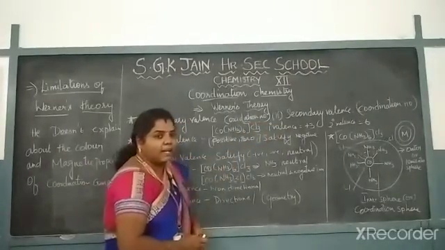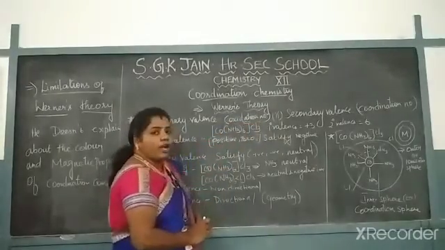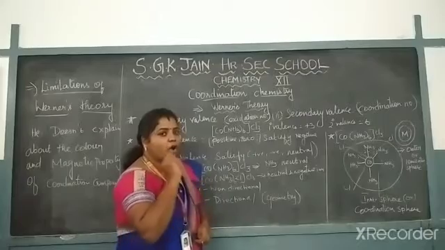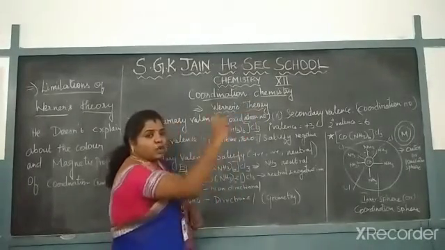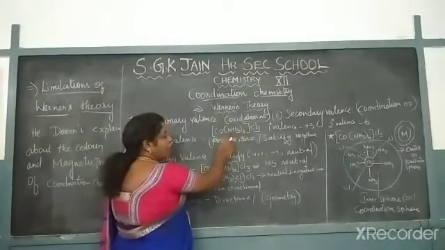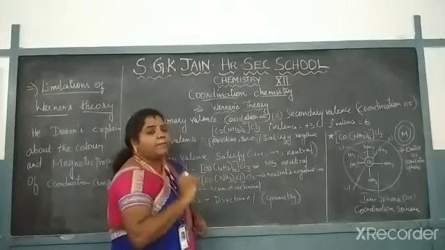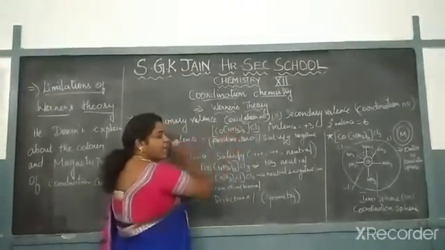So what is the primary valency for this compound? It is +3. Then go ahead with the secondary valency. How can you find the secondary valency? Based on the coordination number, which is the number of ligands. Based on the number of ligands only, we can predict the coordination number. Ammonia is the ligand.